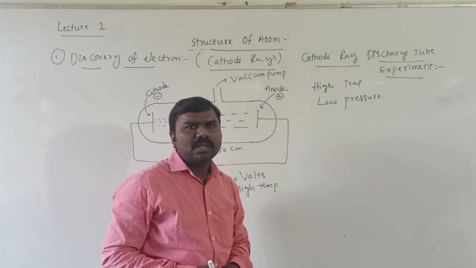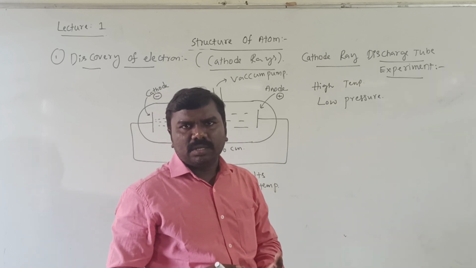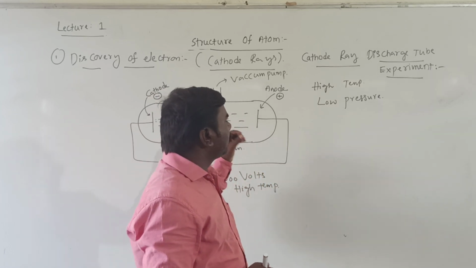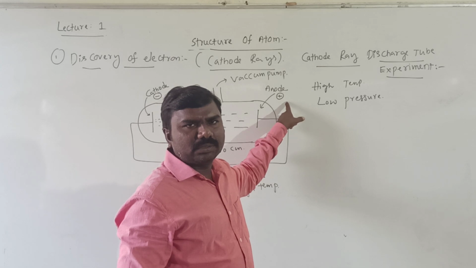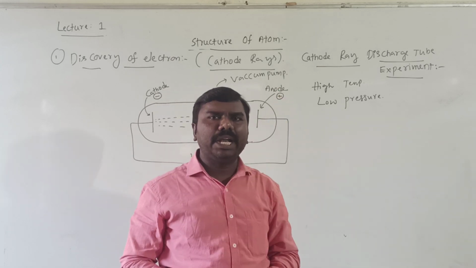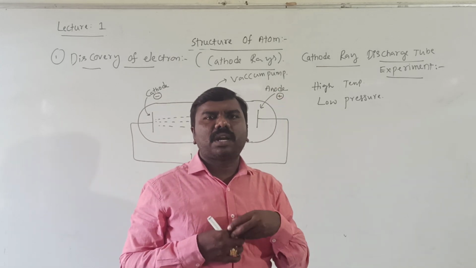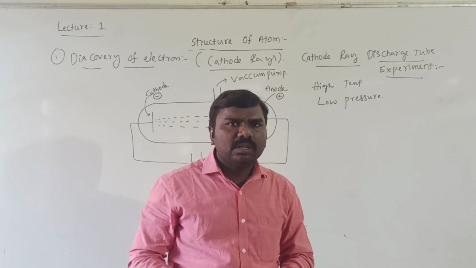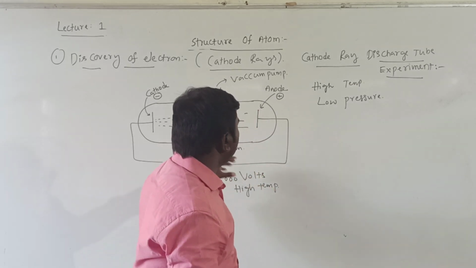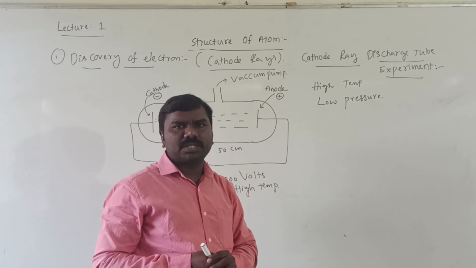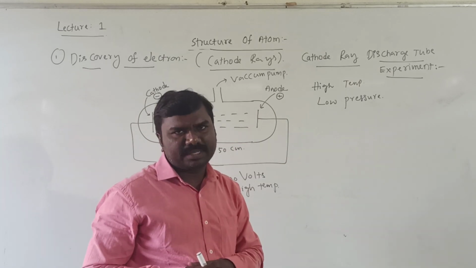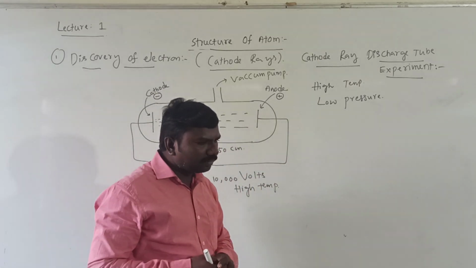So they thought the ray has negatively charged particles. That is what they decided by this experiment.